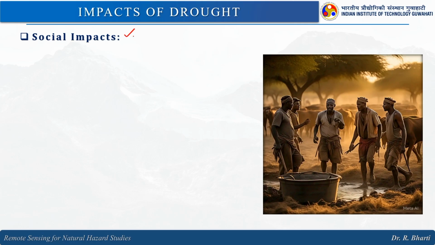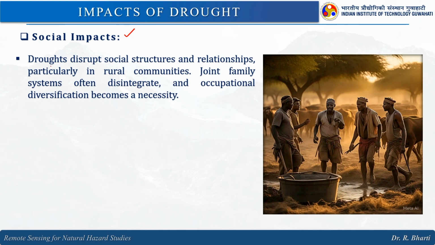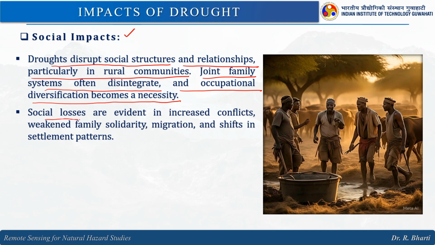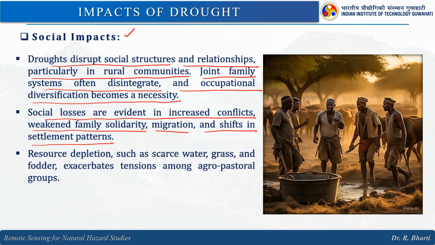Then let us see the social impact of drought. Droughts disrupt social structure and relationships, particularly in rural communities. Joint family system often disintegrates and occupational diversification becomes a necessity. Social losses are evident in increased conflicts, weakened family solidarity, migration and shift in settlement pattern can be seen easily, right.